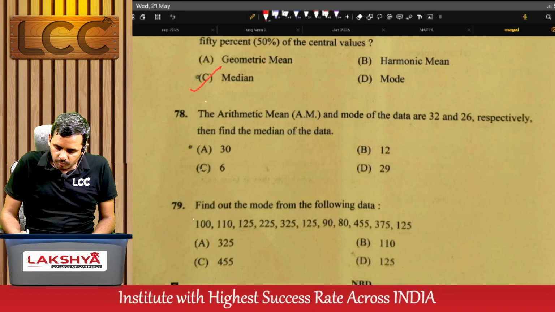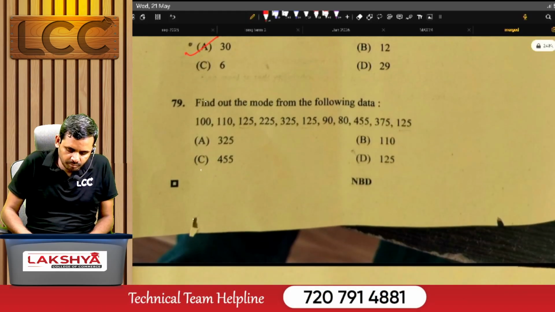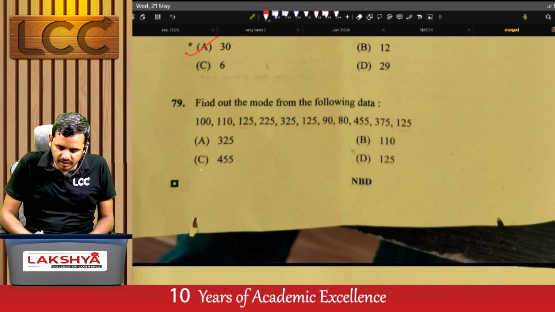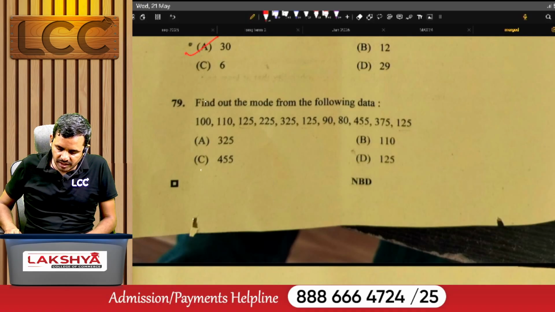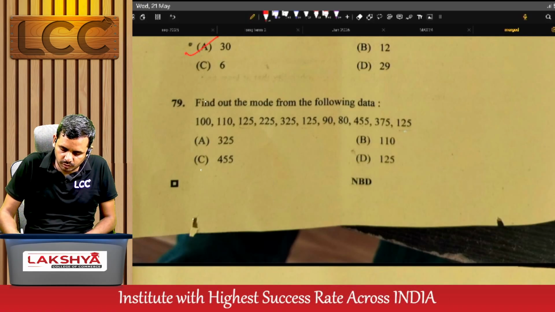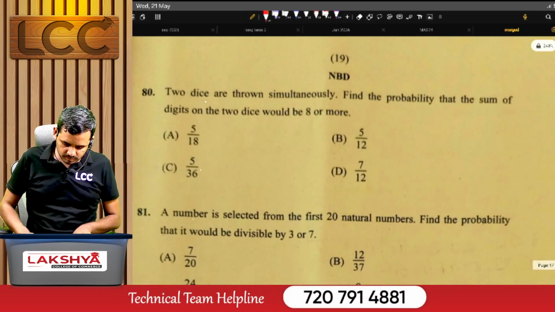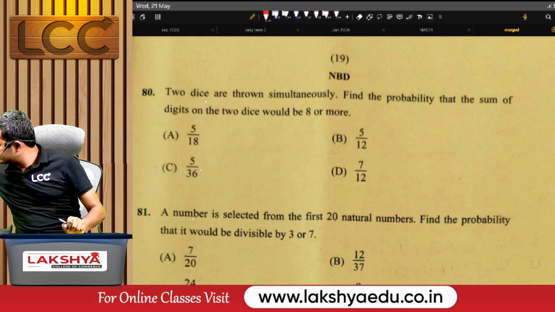The arithmetic mean and the mode of the data are 32 and 26 respectively. Find the median of the distribution. The right answer is A. Find out the mode of the following data: 100, 110, 125, 225, 325, 125, 90, 80, 455, 375 and 25. It is the repeated value, that is D, 125. Next, see problem number 80.